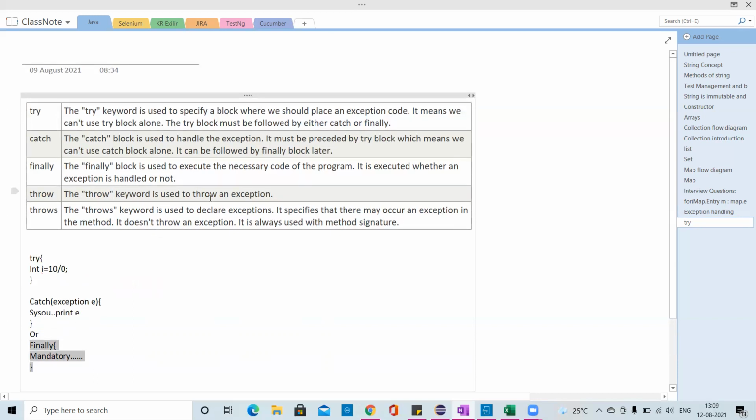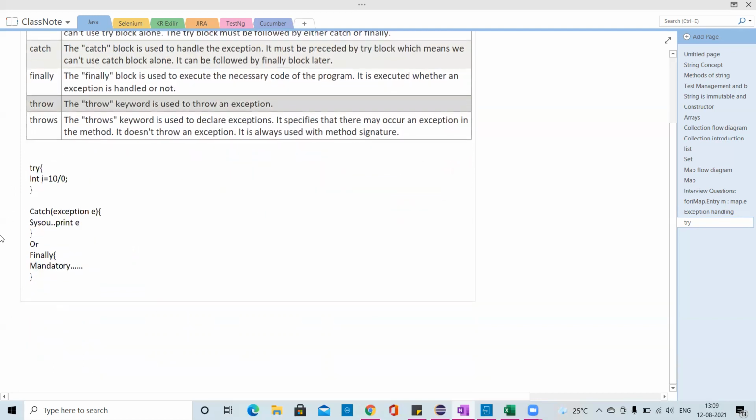Now the throw keyword is used to throw an exception at the block level. The throws keyword is used to declare the exception. It specifies that an exception may occur in the method. Throws is with respect to the method level, and throw is with respect to the block level. That is how we use them. Now we'll see one by one. This is the syntax you are supposed to remember, and they'll ask you to write the try catch syntax. Inside the try this, and catch block Exception e, and if you want to print that exception you can print it here, and then the finally block.